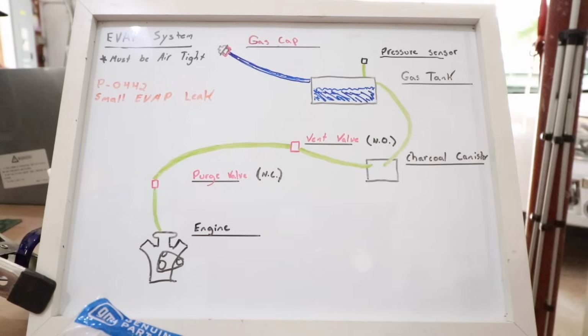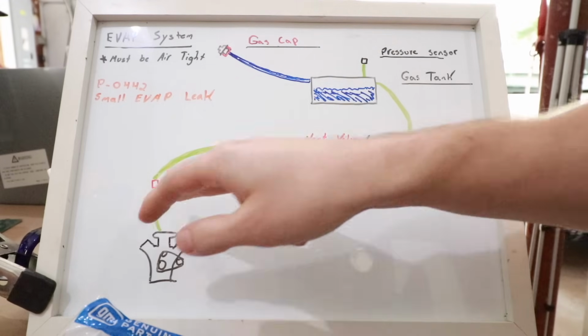Manually open and close these valves as you see fit, which the average Joe, like myself and probably you watching this video, is not about to spend $2,000 on a smoke machine and a proper scan tool. So we're just going to have to give this our best guess. And again, the most likely areas of failure would be the gas cap, number one, and two, these two valves.